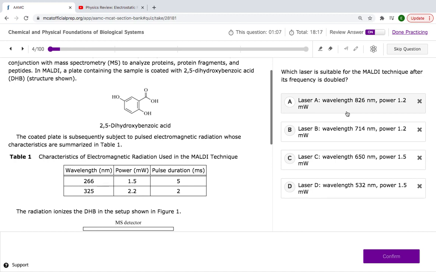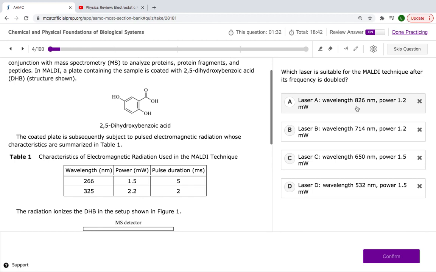You have to know the relationship between wavelength and frequency. If we double our frequency, our wavelength is going to go down by a factor of 2. It's going to be halved.